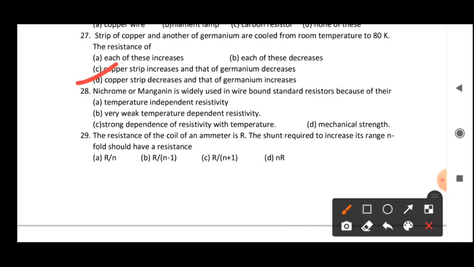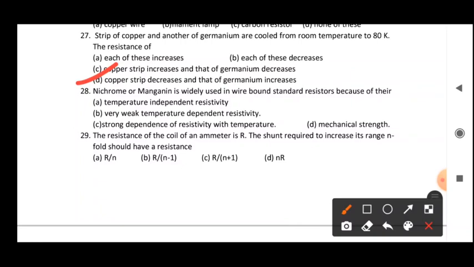Now the 28th question, if you see: nichrome and manganin are widely used in wire-wound standard resistors because of their very special property, that their temperature coefficient is very small. It means that whenever the temperature varies, their resistance will not vary.